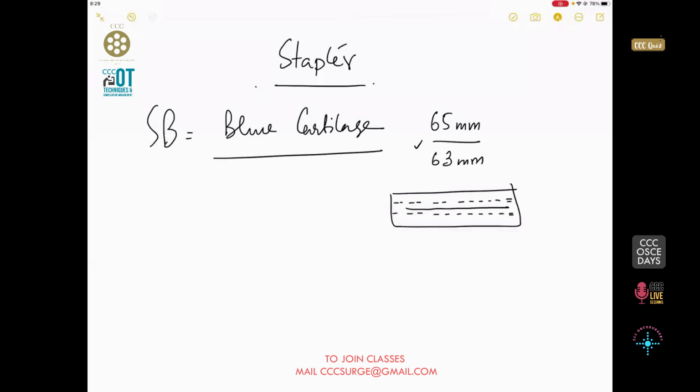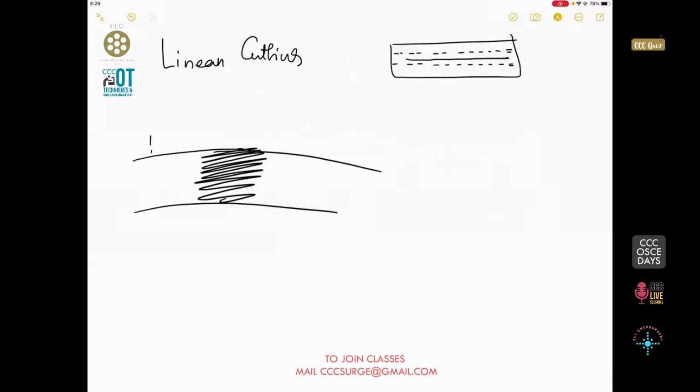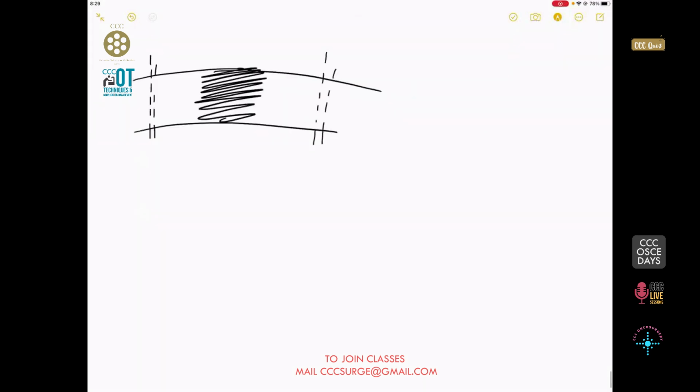So this is the blue cartridge in a stapler. We always use a linear cutting stapler, or a linear cutter. That means if this is the loop of the bowel and this is the area that is bad, we take a stapler to transect, and after we have the two transected ends, this is one end which is transected, this is another end which is transected.